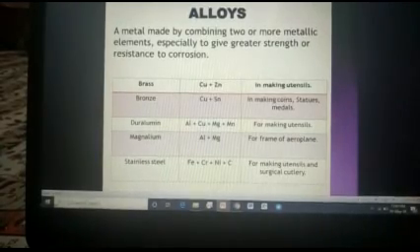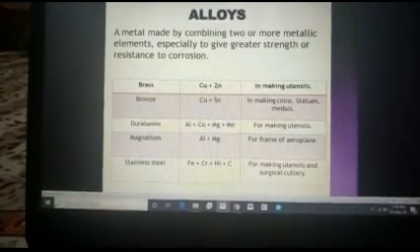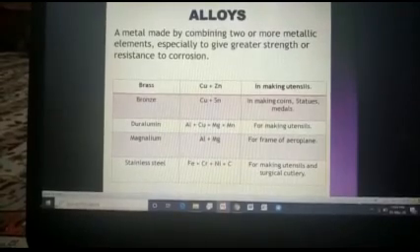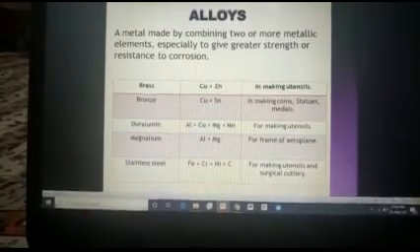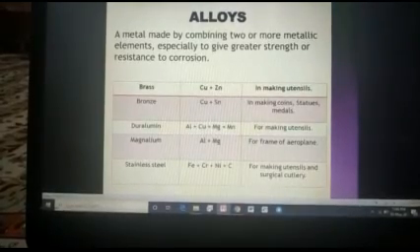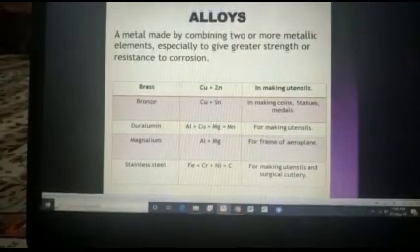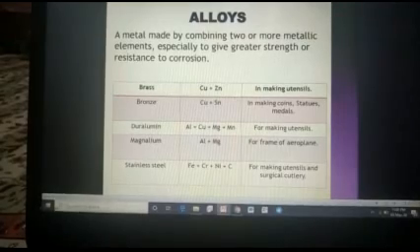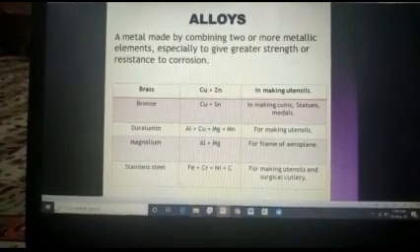See students, what are alloys? A metal made by combining 2 or more metallic elements, especially to give greater strength or resistance to corrosion. Let me explain alloy by giving you a general example. See students, iron is a very hard, heavy metal. Iron has a number of qualities, but a major problem of iron is that it gets rusted. Iron will react with oxygen and moisture present in the air.